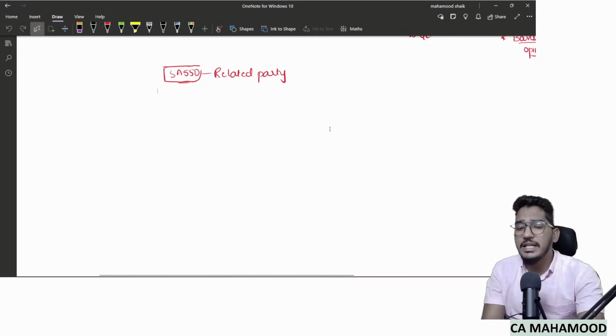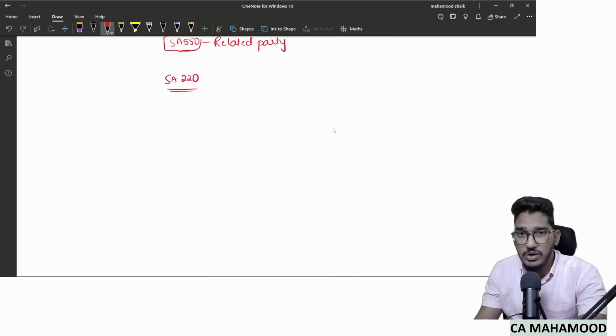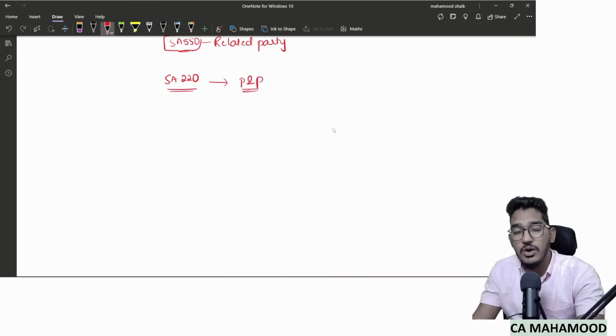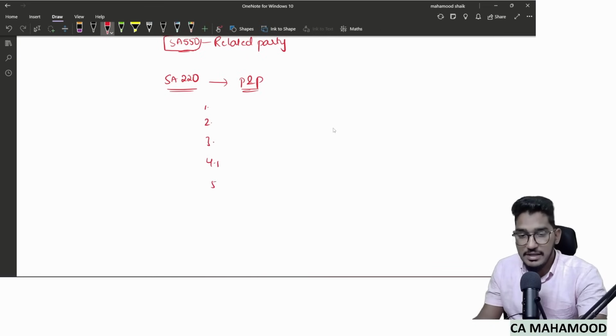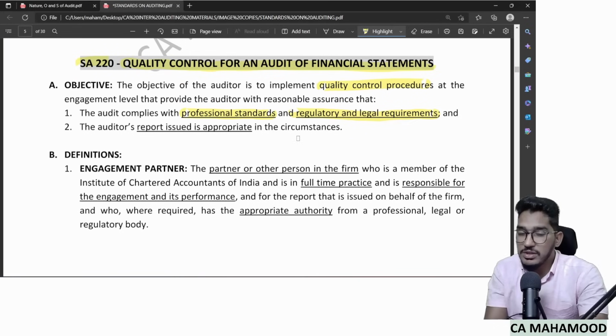Now, how can that quality be ensured in the audit? SA 220 says that in order to maintain quality in the audit assignments which we are doing, there should be some policies and procedures which auditors should follow. Those policies and procedures are required to be followed in 6 areas.